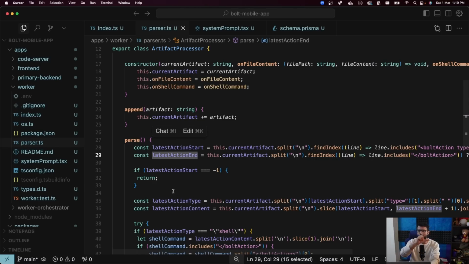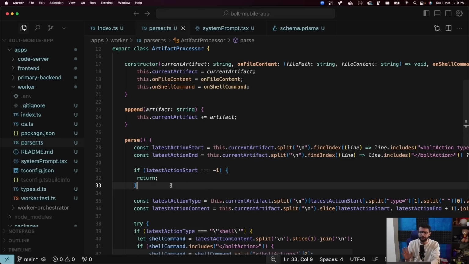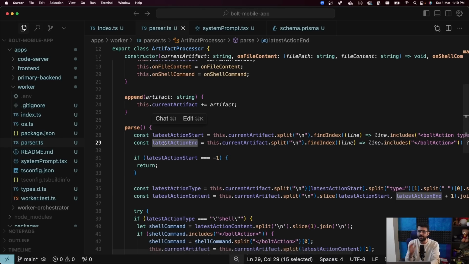Bolt does it such that if there is an action that has started, it starts to fill the file slowly. For us, we wait for at least one full action to come. When the entire file comes, then we dump the file. We don't incrementally dump the file. That's a better approach. The user will see the file being created slowly, compared to a file being created all at once. So what we have done is not that. I can add another if check over here, and if the action hasn't yet ended, I will not do anything.